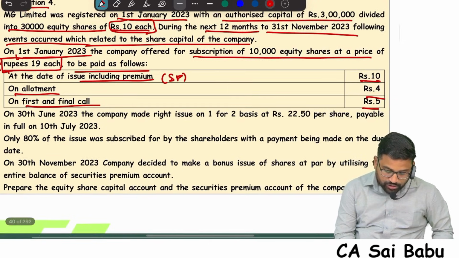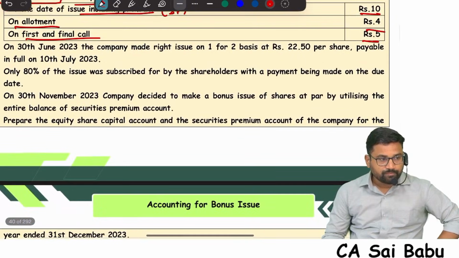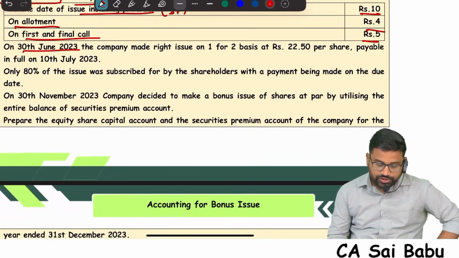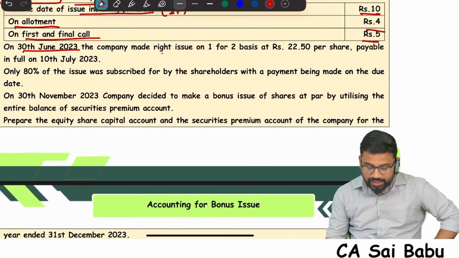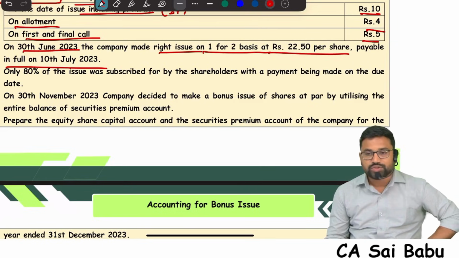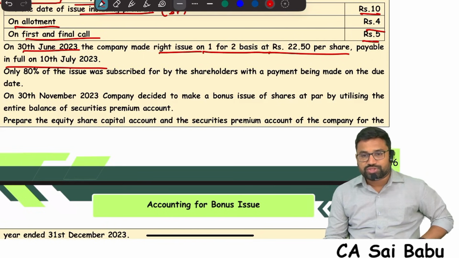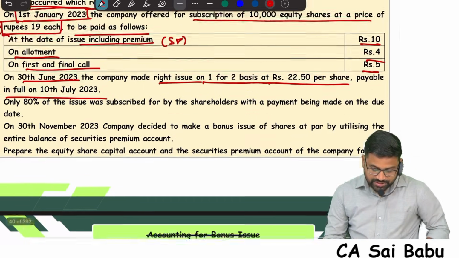This is happening on 1st January 2023, sir. Next, see what happened. On 30th June 2023, the company made a rights issue on a 1-for-2 basis at 22.5 per share, payable in full on 10th July 2023. So the company made a rights issue, sir: for every 2 shares, 1 share will be given as a right share.